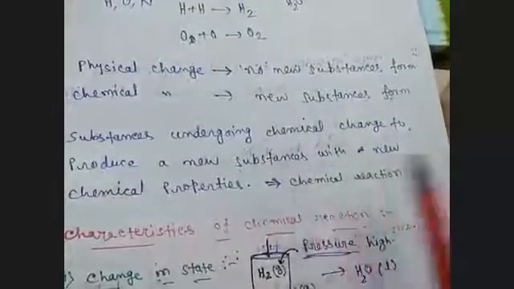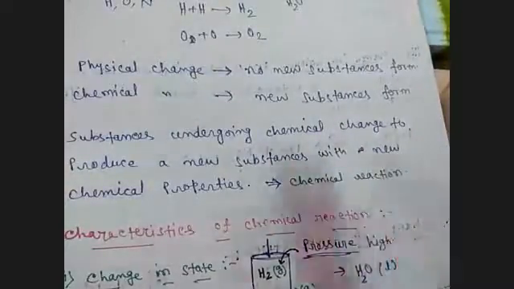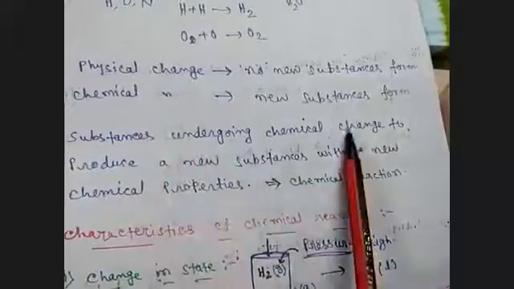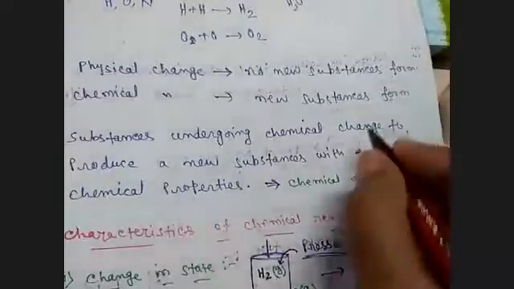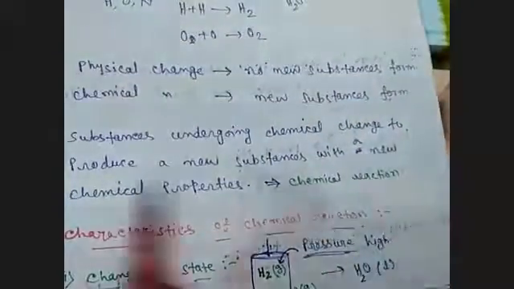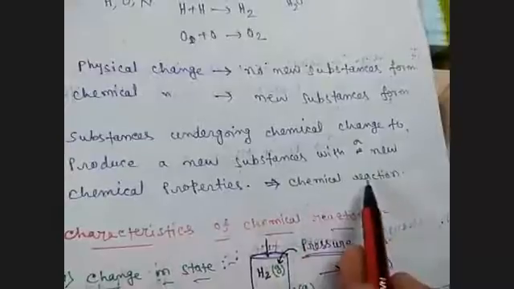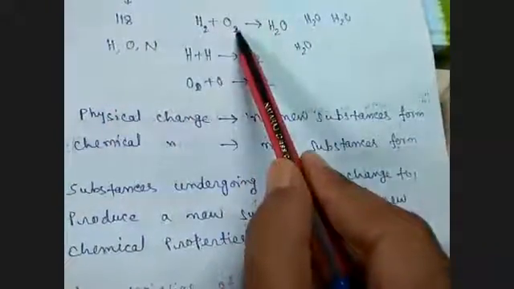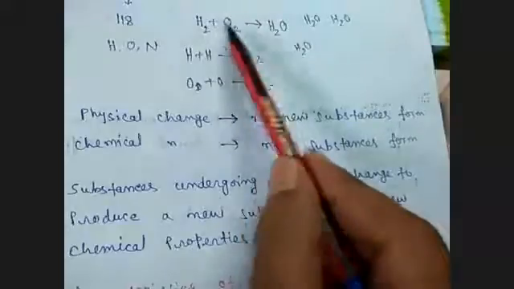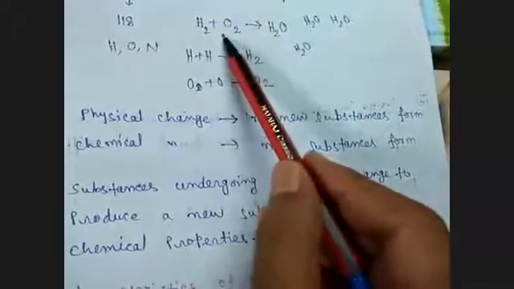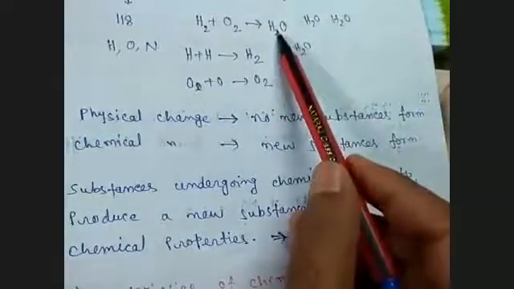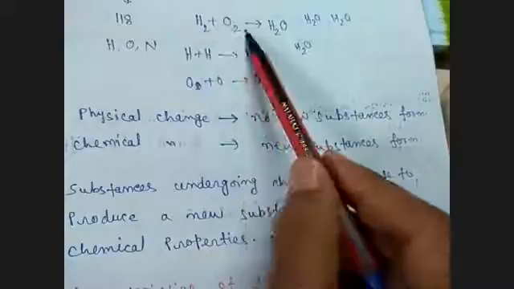So what is a chemical reaction? A chemical reaction means substances undergoing chemical change to produce new substances with new chemical properties. Suppose hydrogen and oxygen react or combine with each other, they form a new substance, that is water, and water has different properties from hydrogen and oxygen.